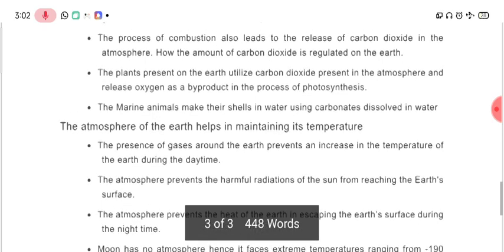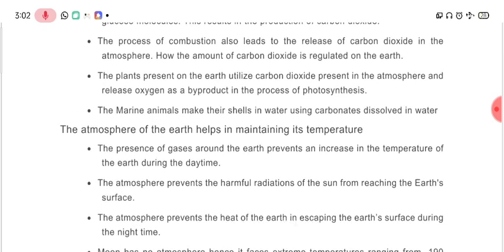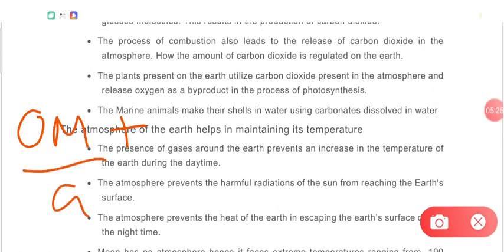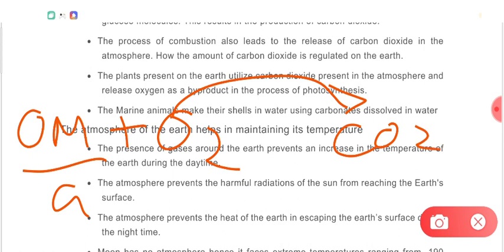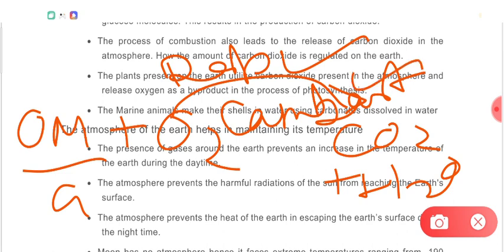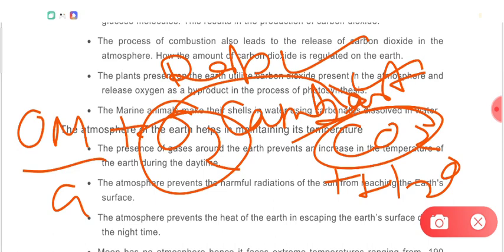Now if we talk about the reverse process, we have seen that organic material or glucose reacts with oxygen to convert into CO2 and water. This is happening in two processes: one is respiration and the other is combustion. Respiration and combustion both remove oxygen and add carbon dioxide to the atmosphere.